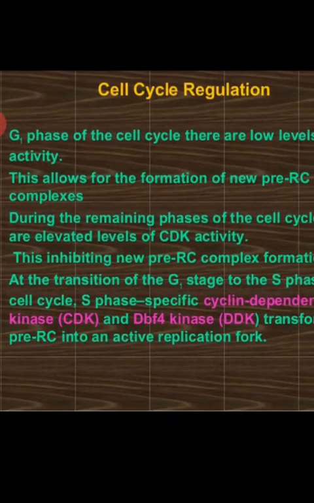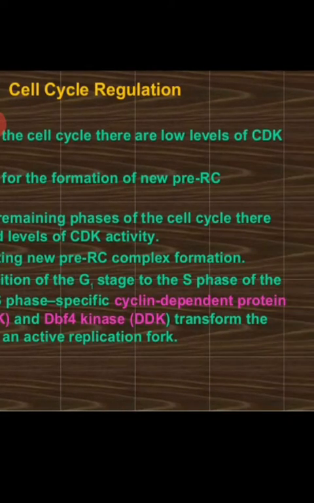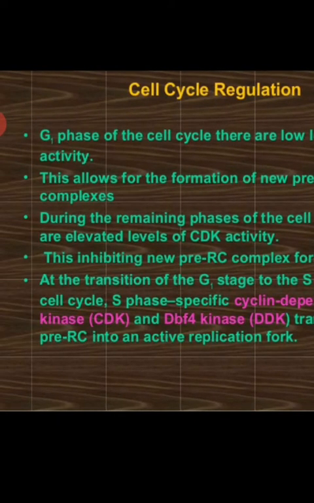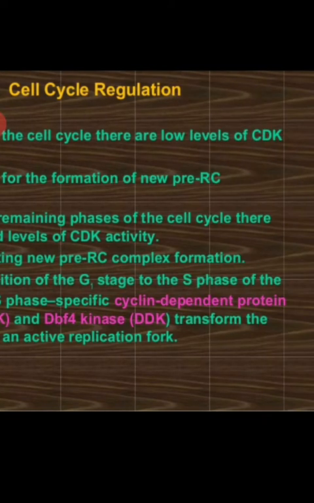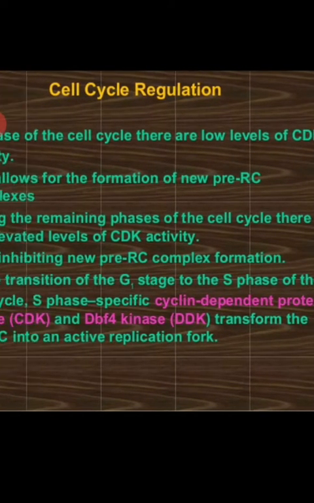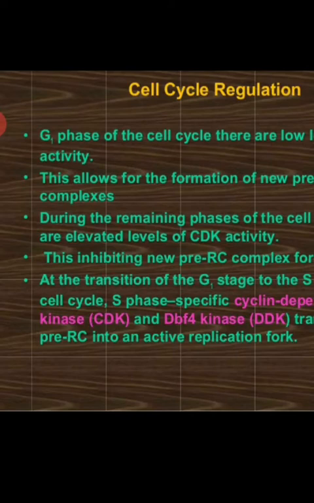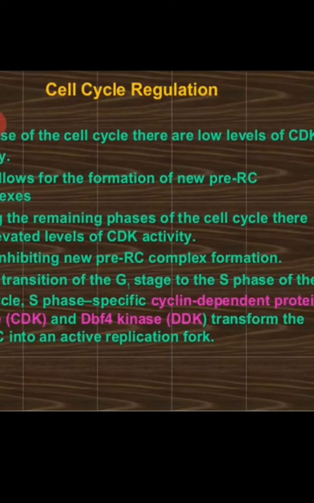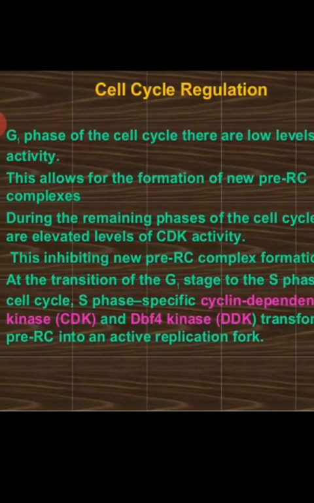G1 phase of the cell cycle, there are low levels of CDK activity. So during G1 phase, or the first phase of the cell cycle, here the activity of CDK proteins are at low rate. This allows for the formation of new pre-RC complex, that is a replication complex.